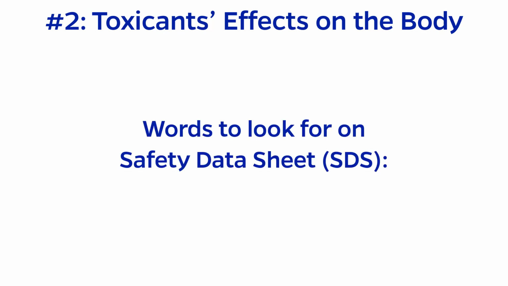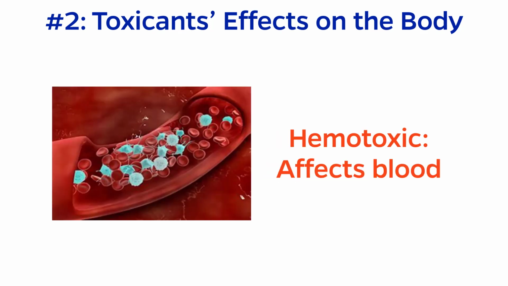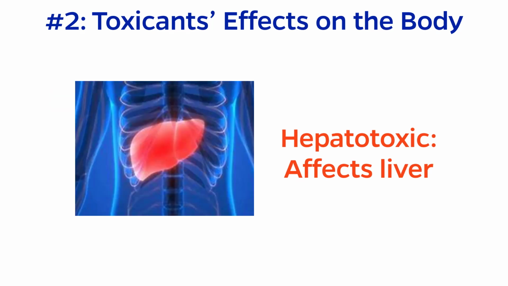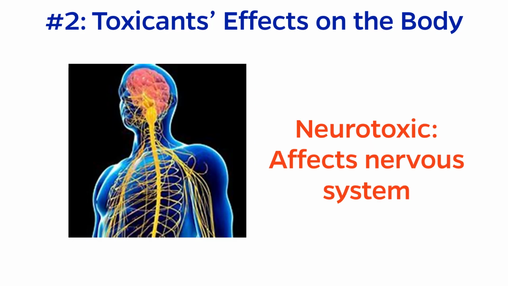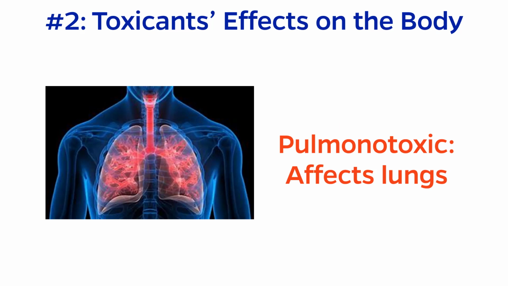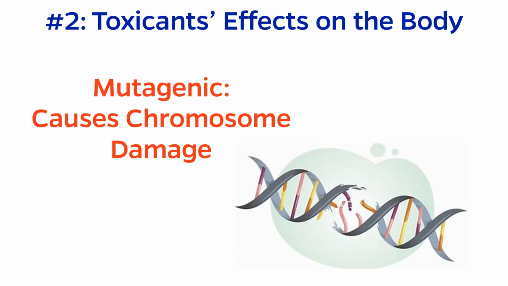Secondly, understanding the effects on the body can help us answer the question of how bad could it be. Words to look for on the safety data sheet that describes which organ a toxicant affects are: dermatoxic, affects skin; hemotoxic, affects blood; hepatotoxic, affects liver; nephrotoxic, affects kidneys; neurotoxic, affects nervous system; and pulmonotoxic, affects lungs. Other indicating words to look for are carcinogenic, meaning causes cancer, and mutagenic, meaning causes chromosomal damage. Note the subtle difference between these two.